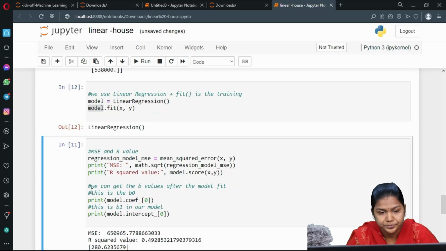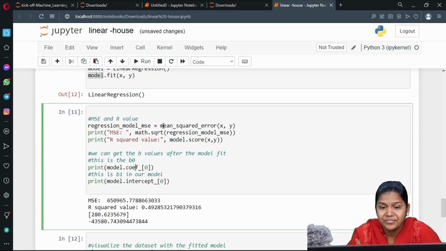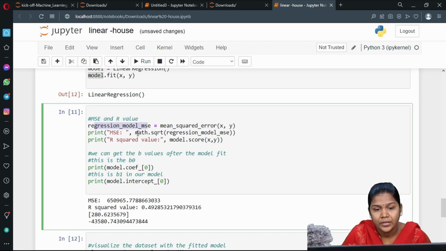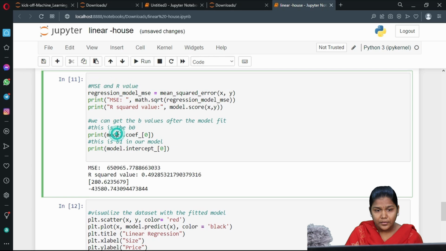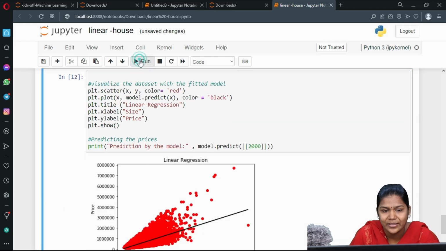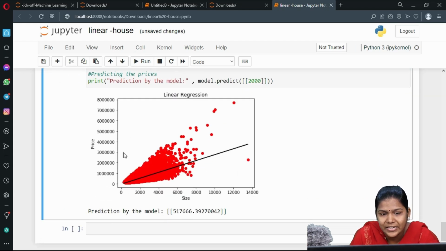Now we are going to calculate the RMSE value. You can see the mean squared error of x and y values is being calculated and stored in this variable. Next, the square root of the mean squared error of x and y, that it should print. Next, the r squared value, it means the regression score, it has to display. Next, here I am printing the coefficients and the model intercept. When I run this, you can see the plotting is done for linear regression.